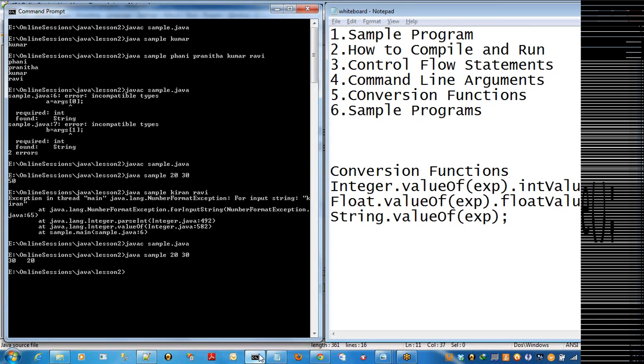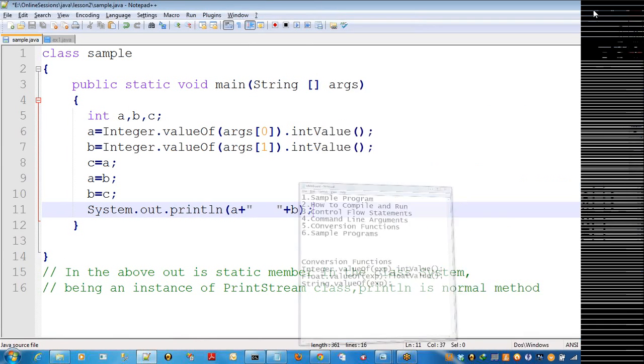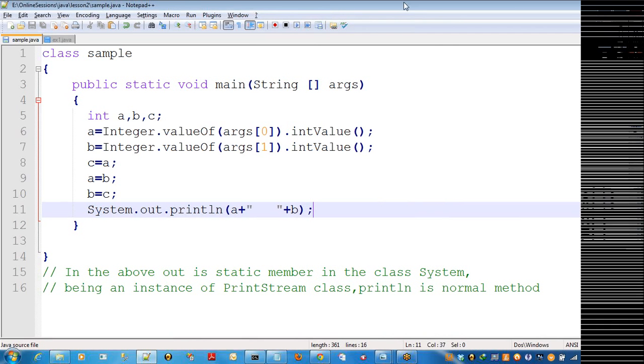$30 and $20. It is swapping, right? Yeah. Now what my requirement is, I don't want to use a third variable.